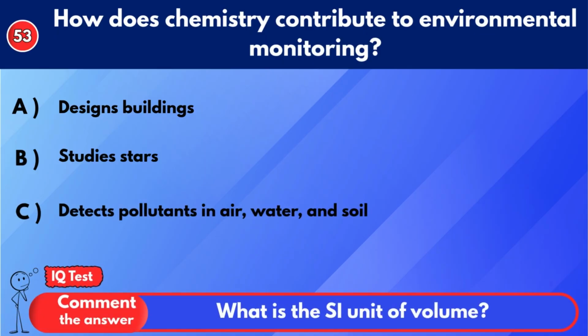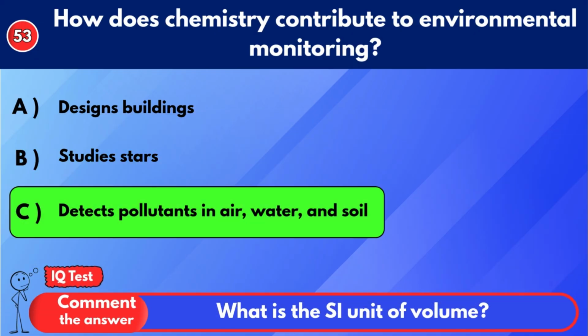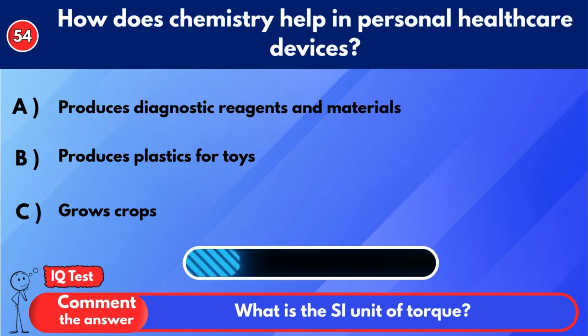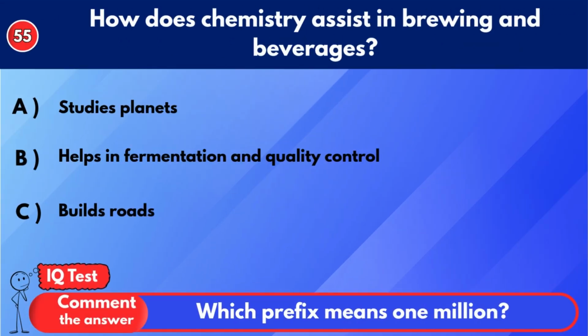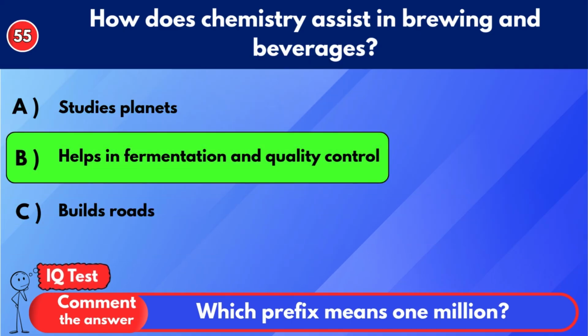How does chemistry contribute to environmental monitoring? Detects pollutants in air, water, and soil. How does chemistry help in personal healthcare devices? Produces diagnostic reagents and materials. How does chemistry assist in brewing and beverages? Helps in fermentation and quality control.